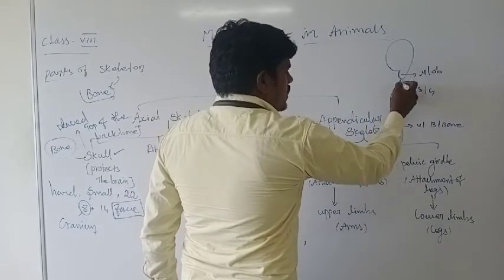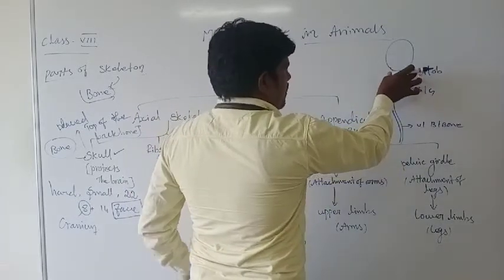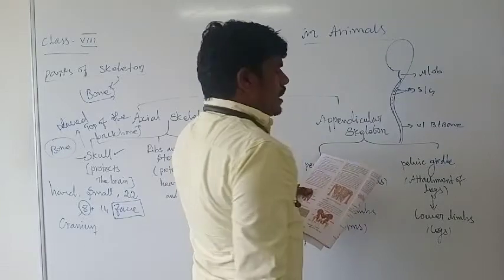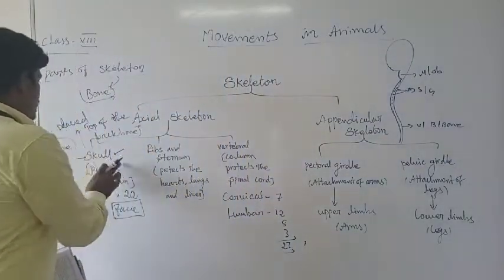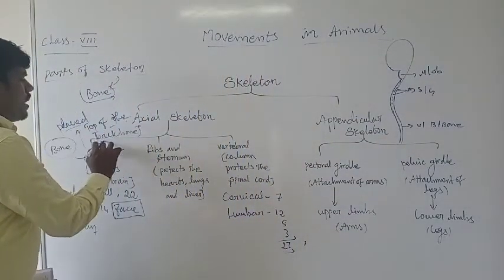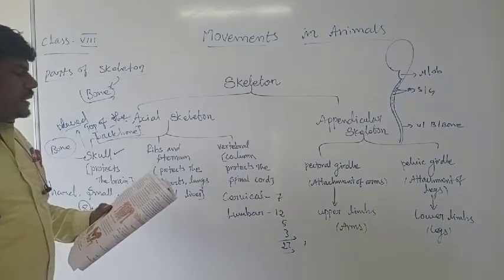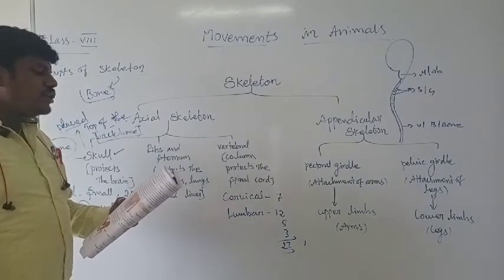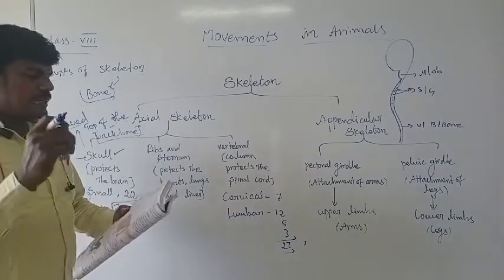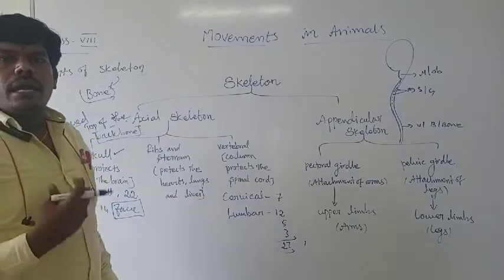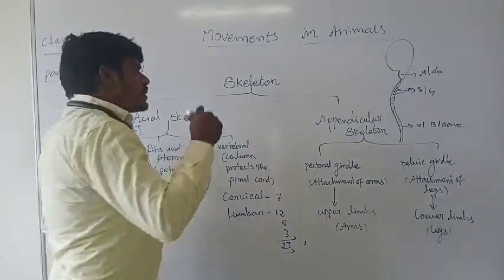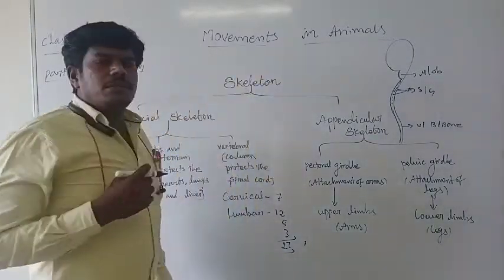This is the vertebral column. At the top place is the head, that means the skull. They mention it is placed at the top of the backbone. And it serves as the attachment for the ribs. In case the vertebral column, that means the backbone, is not present, it is not possible.